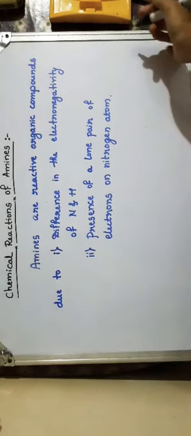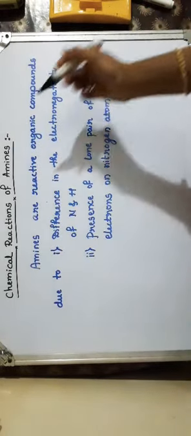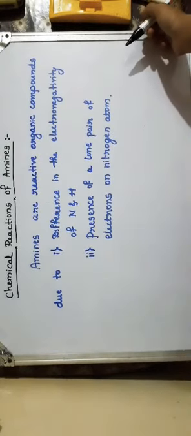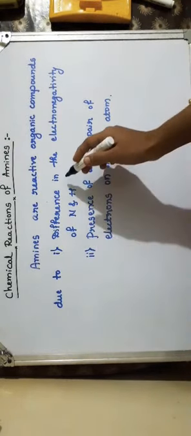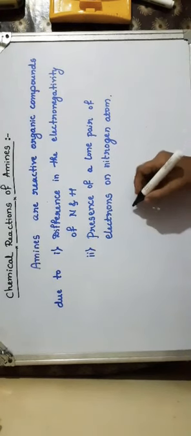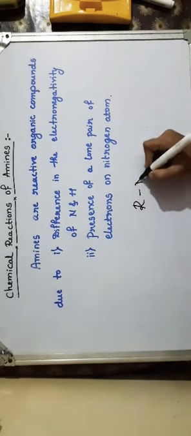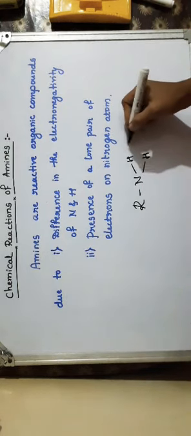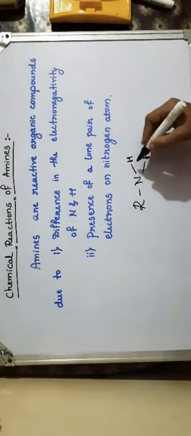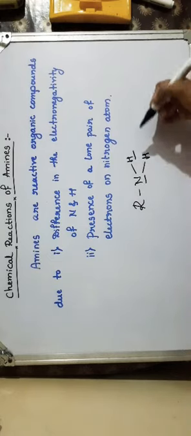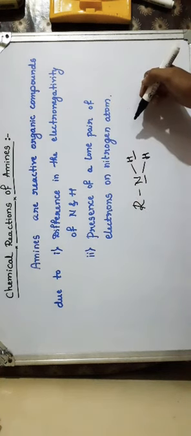Good morning, students. Today we will discuss the chemical reactions of amines. Amines are reactive organic compounds due to the difference in the electronegativity of nitrogen and hydrogen. For example, if I consider a primary amine, nitrogen is connected to two hydrogens. Because of the electronegativity difference between nitrogen and hydrogen, it is highly reactive in nature.